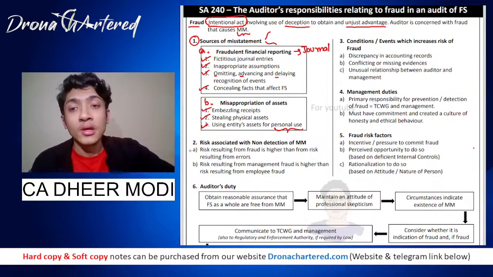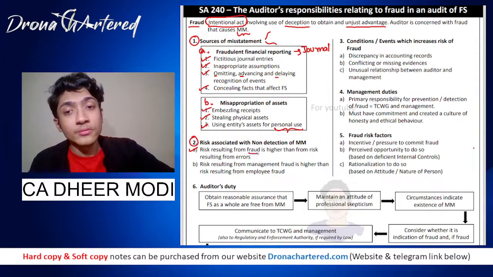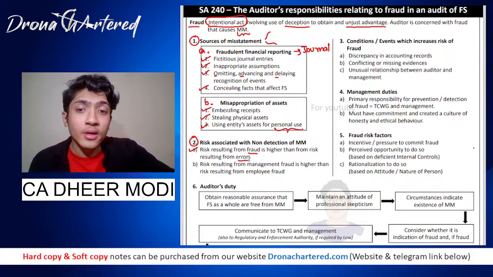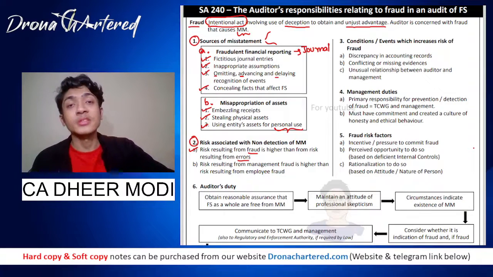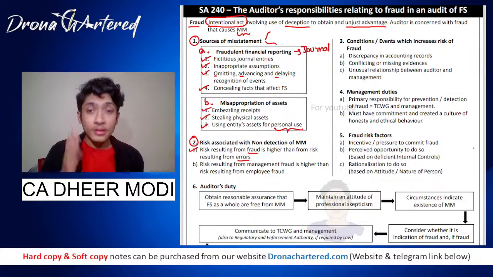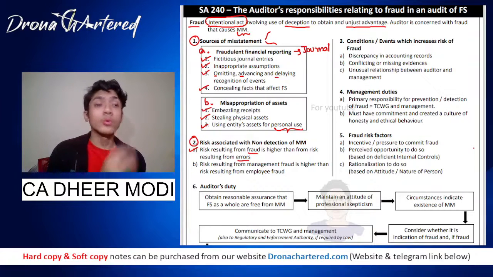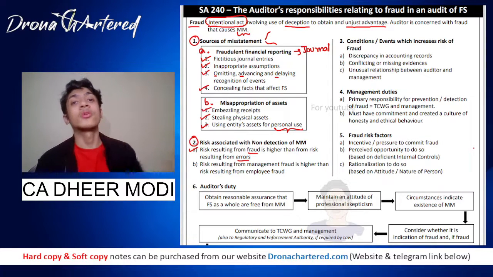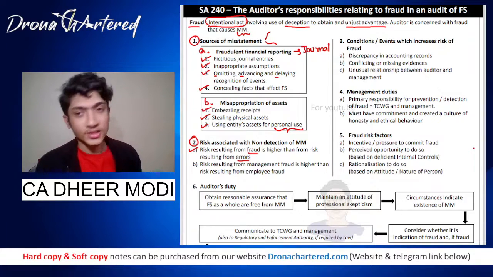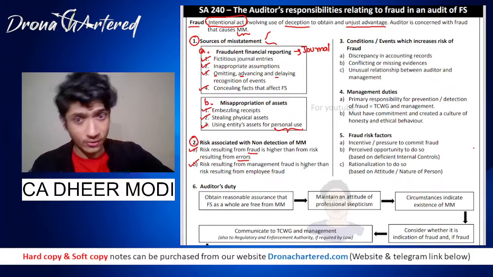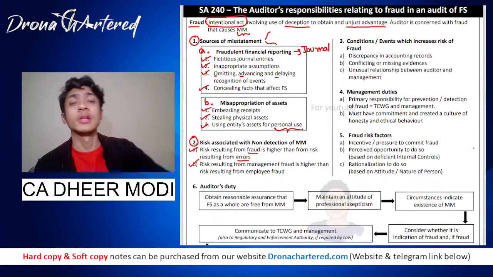Your first point talks about risk resulting from fraud being higher than risk resulting from errors, because error is unintentional, that might get caught, but fraud is properly planned. Since fraud is properly planned, there is proper thinking as to how this person can find ways to make money. Therefore risk resulting from fraud is higher because it is difficult to catch. Your second point is risk resulting from management fraud is higher than risk resulting from employee fraud.